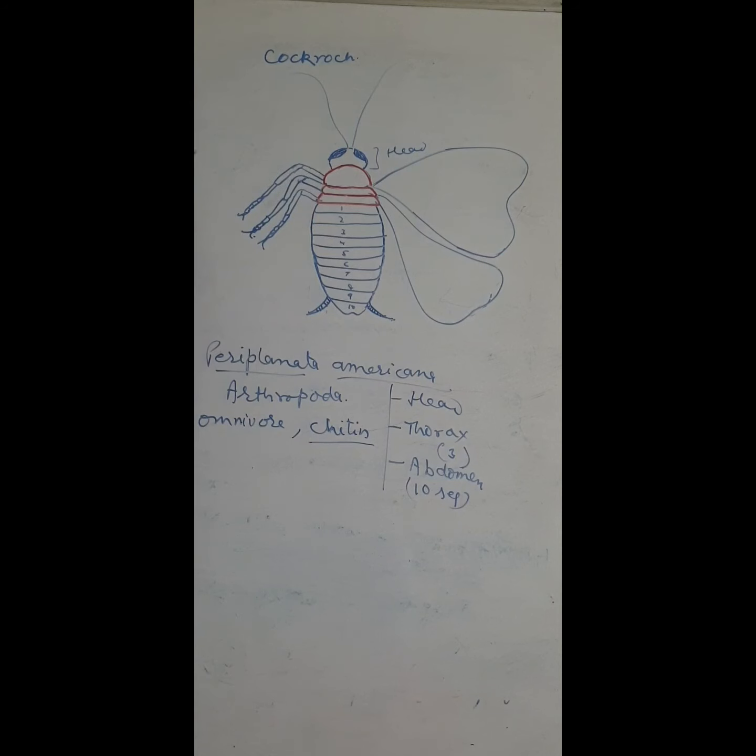The head is attached with the thorax with the help of a short neck. The neck is called cervicum, but the neck is embedded, it is not visible due to the thorax.